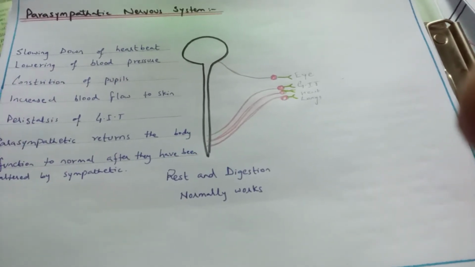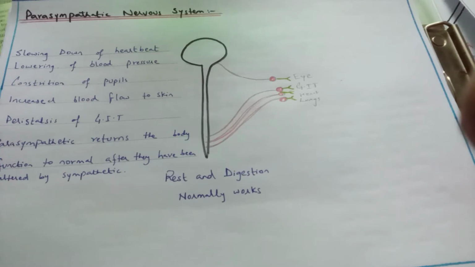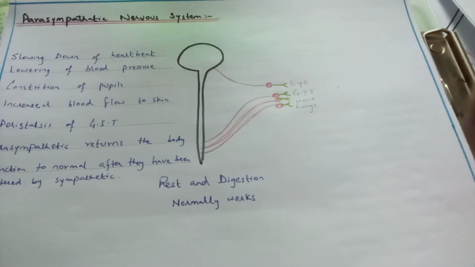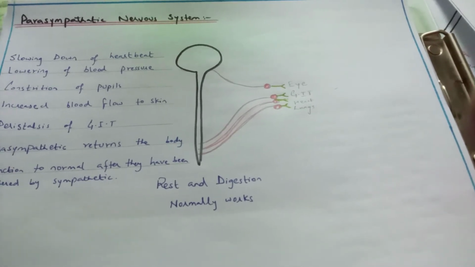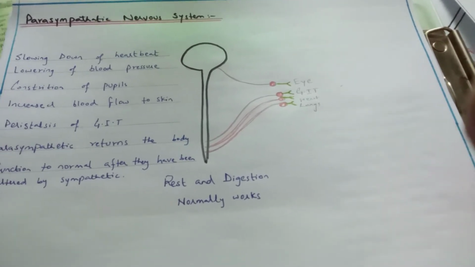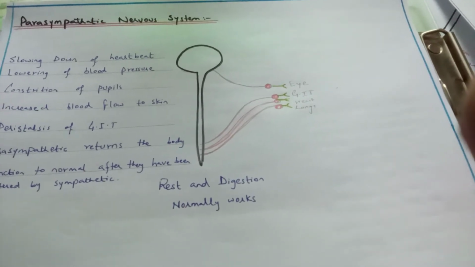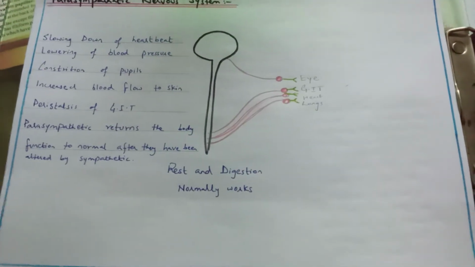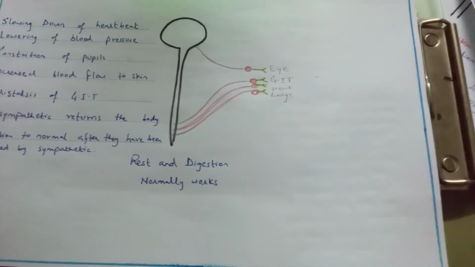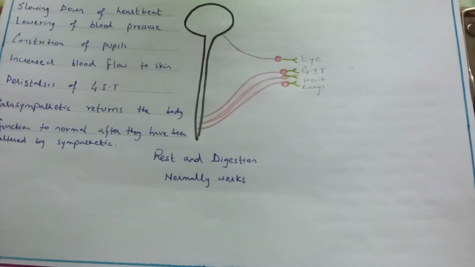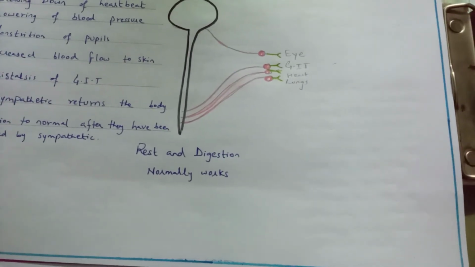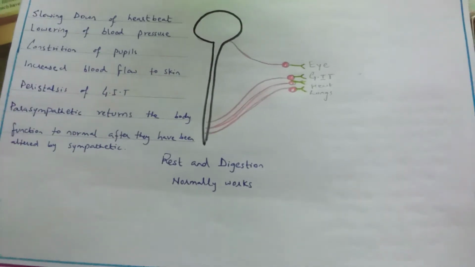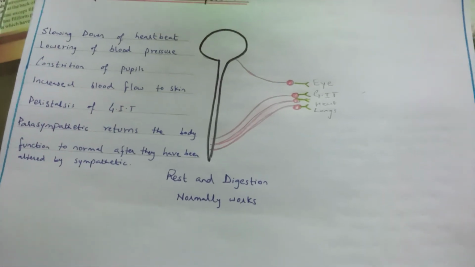Then there is stimulation of peristalsis and secretion of enzymes, stimulation of release of bile, because bile is important during the digestion. It contracts the bladder. The bladder should contract. The bladder should be in the contracted form. But in case of sympathetic nervous system, there is inhibition in the contraction of bladder and rectum, right?